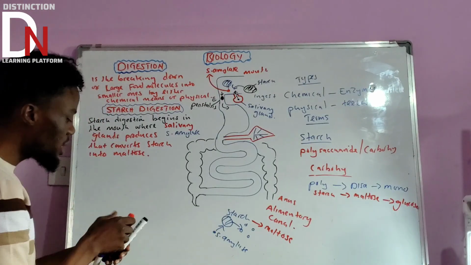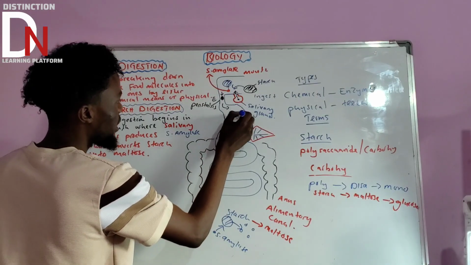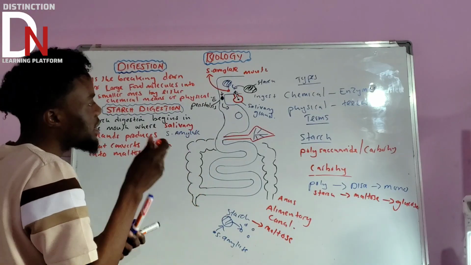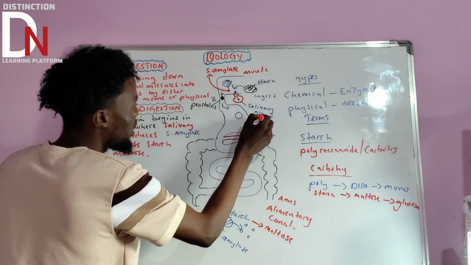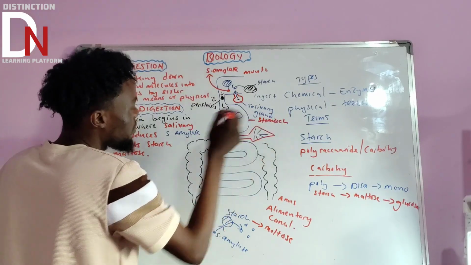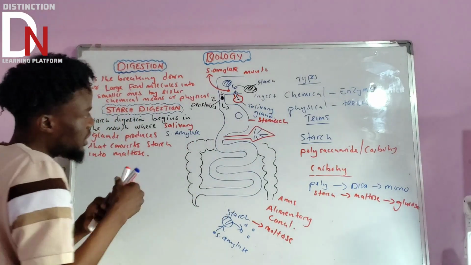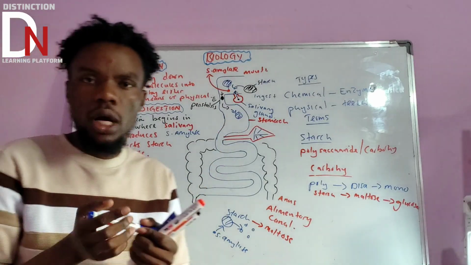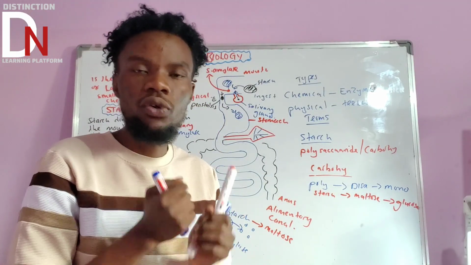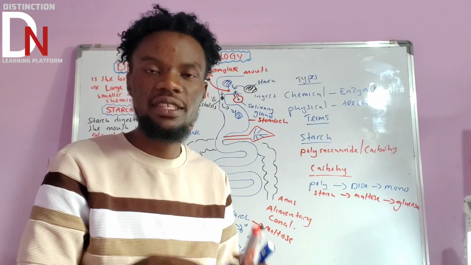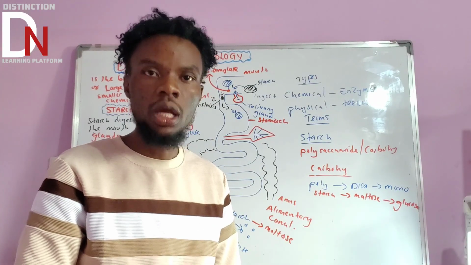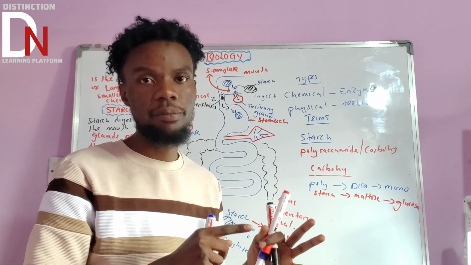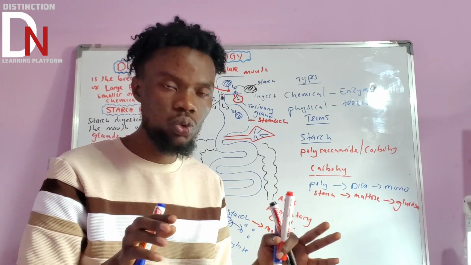Now this is our food, which is in the stomach now. This organ, what do we call that? The stomach. Now, who can answer this question? What's going to happen to that food molecule that has now reached the stomach? Is the starch digestion going to continue in the stomach? The answer is no. Starch digestion doesn't happen in the stomach.